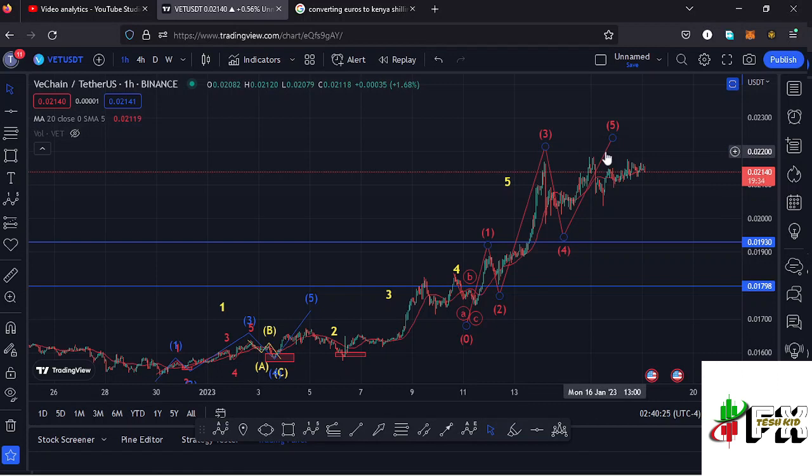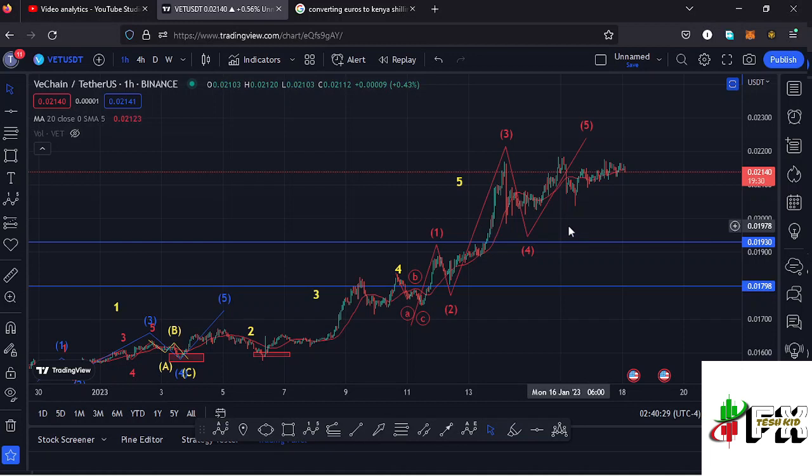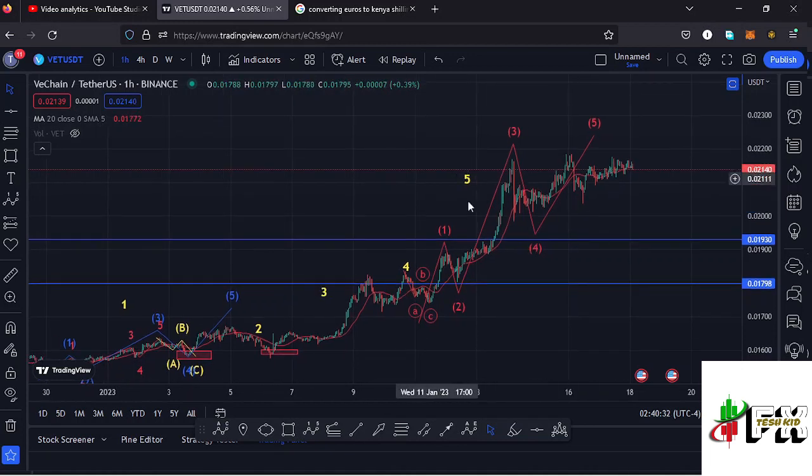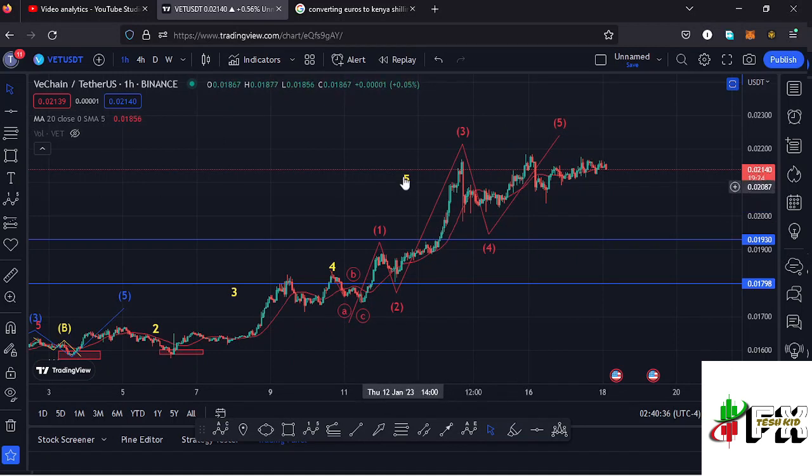And in this video I want to give you the short-term scenarios that I'm expecting to play out, basing it on the formation of this wave 5, which is right here. And there are chances that we might have seen the high for this wave 5 to the upside, that is after seeing this 5-wave structure to the upside. And that means there are chances that we might have seen the formation of this wave 5 to the upside and also completed an even larger Elliott wave count 1 to the upside.